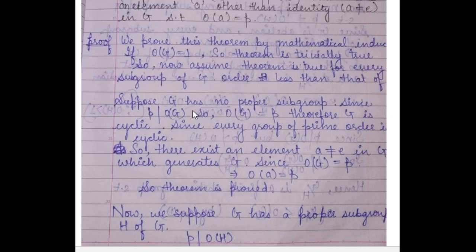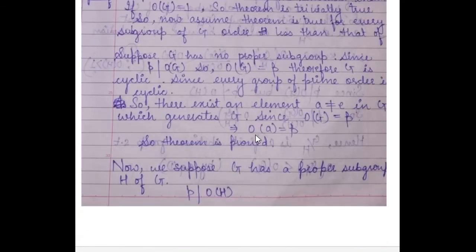So first of all, we have considered two cases. G has no proper subgroup. In that case, P divides order of G, then order of G will be P, and P is a prime number, and every group of prime order is cyclic, so G will be cyclic. So every element of G can be expressed as an integral power of some element of G, which is not equal to the identity element.